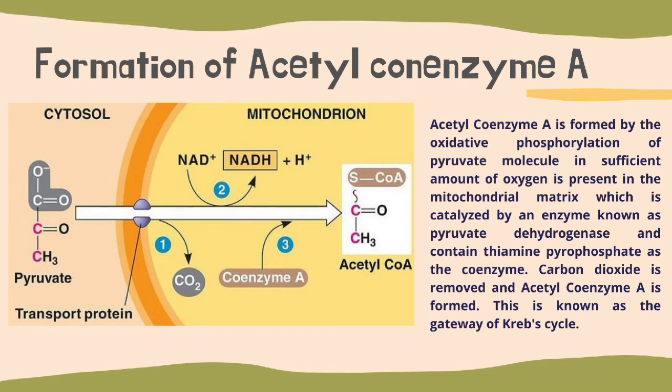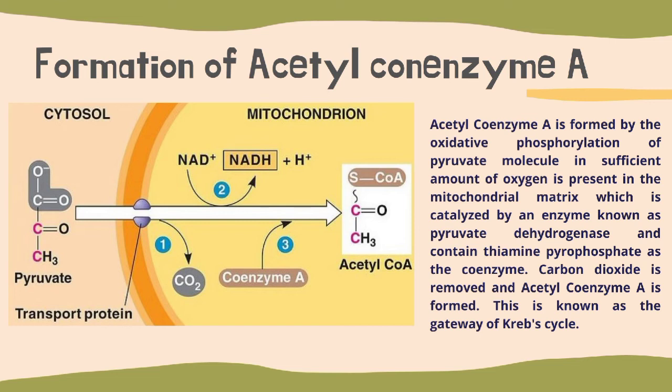Acetyl coenzyme A is formed by oxidative phosphorylation of the pyruvate molecule in the mitochondrial matrix, which is catalyzed by an enzyme known as pyruvate dehydrogenase and contains pyrophosphate as the coenzyme.